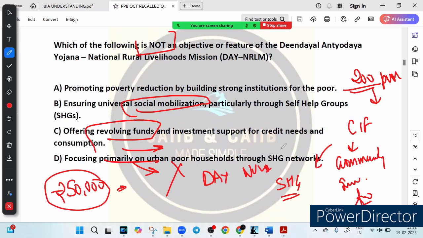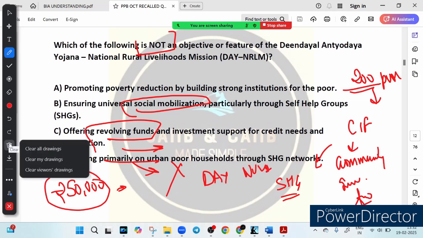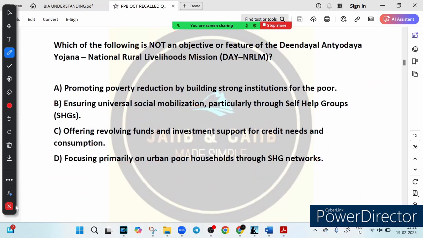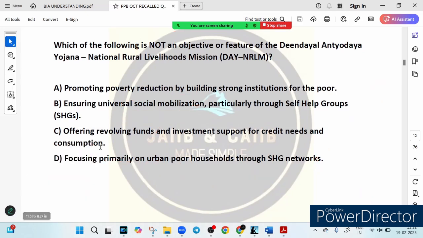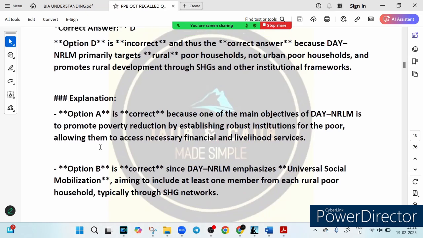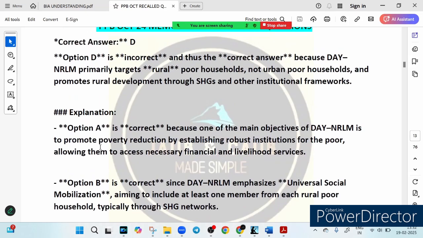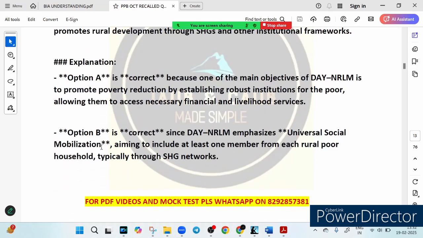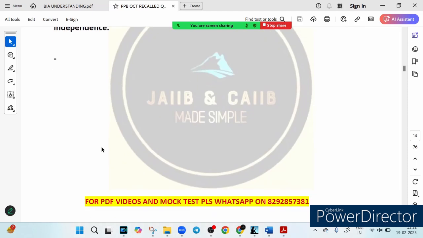So what we learn from this question is that DAY-NRLM is for rural poor. Let's conclude the learning from this question. The main learning is that DAY-NRLM helps in poverty reduction, it ensures universal social mobilization, revolving fund and investment support are provided, and it is always for rural households. This you must remember.